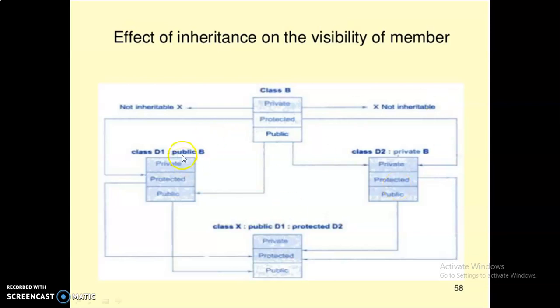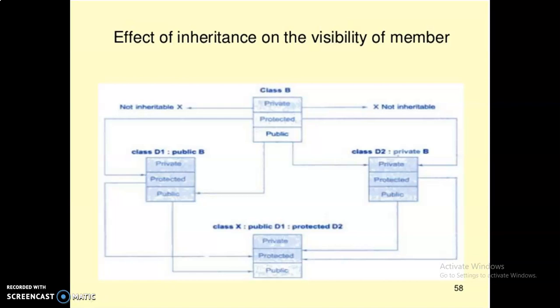Here, in this example, the base class is derived as public. In this class D2, the base class is derived in the private mode. So, we have seen the difference between these two. The private variable of the base class cannot be accessed by both the classes, whether public or private derivation. The protected member stays protected in the public derivation. Here, the protected member becomes private in the privately derived class. So, this is the difference between the two.